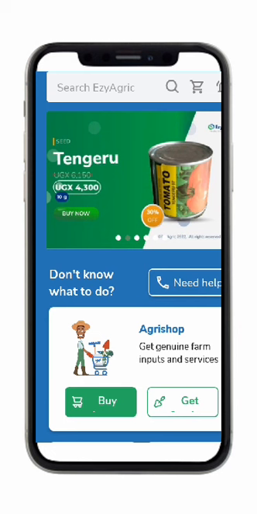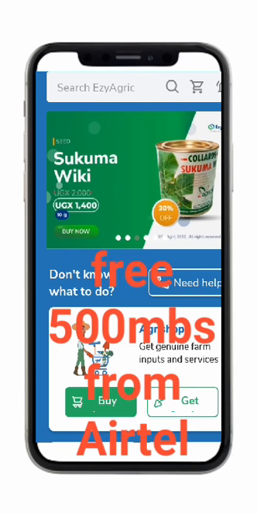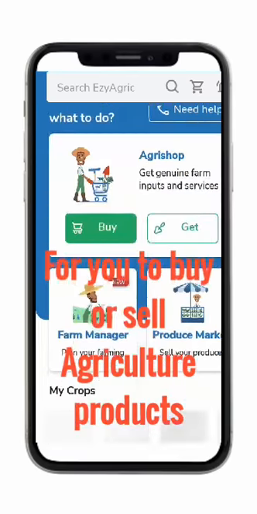So if you're a farmer and you have some produce you would want to sell or you would want to buy, you can use this app to sell those products. So Airtel keeps on giving you that free 500 MBs such that you can use this app.